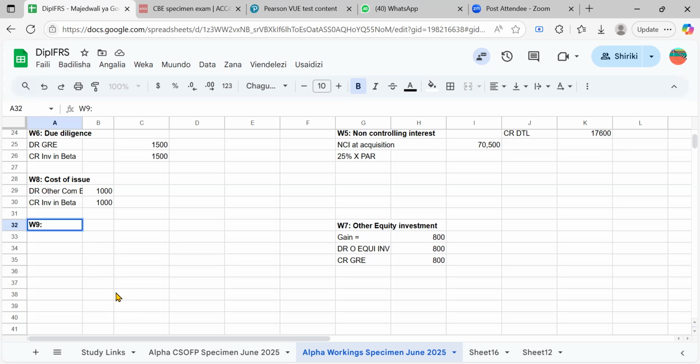We have goods in transit. For goods in transit, maybe in case we are dealing with goods, not services, Alpha had sent the goods, but the goods had yet to reach Beta by the year end. You could have said that was goods in transit, and it would have had the provision for the profit in full, 100% of it, right?